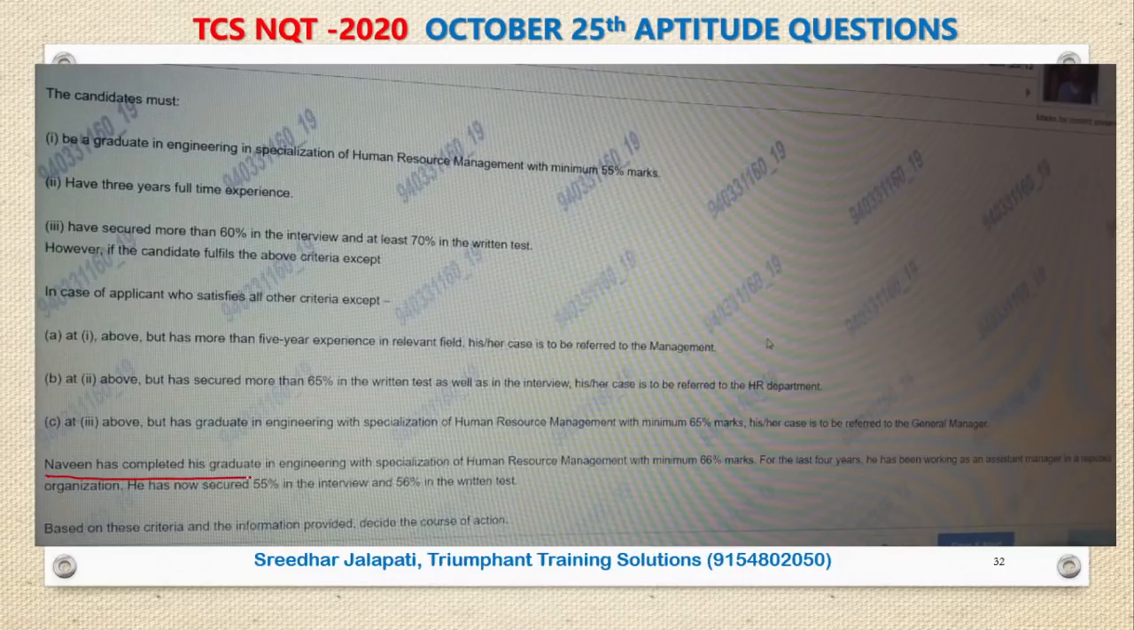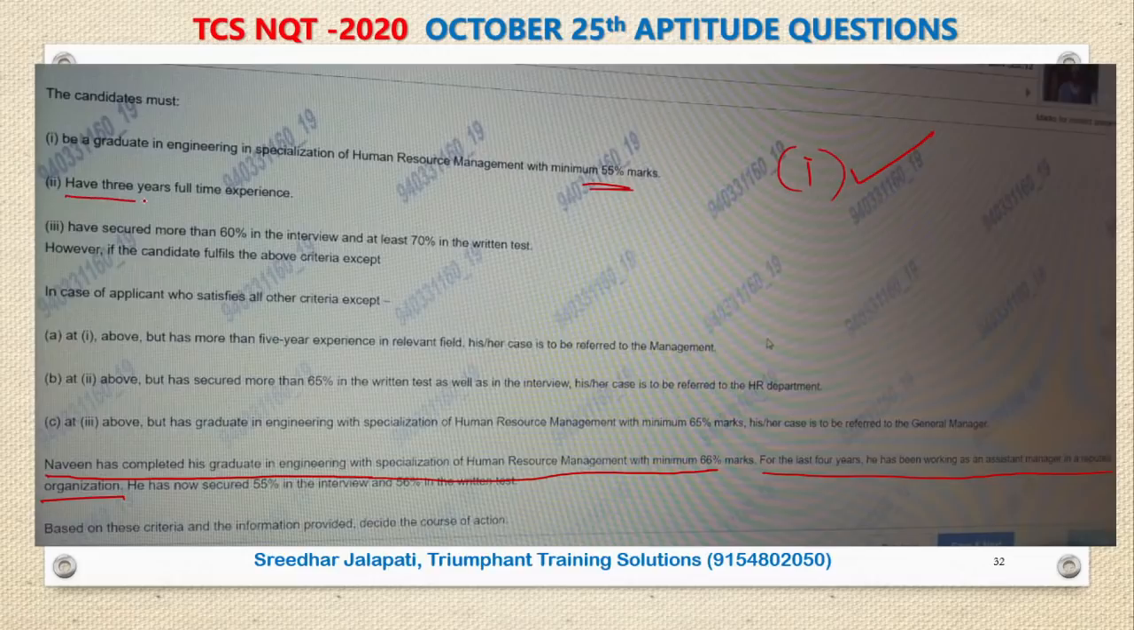Naveen has completed his graduation in engineering with a specialization in human resource management with minimum 66% marks. What is the first condition? He should be a graduate in engineering with specialization in human resource management with 55% marks. That means he satisfied the first condition. Second, for the last 4 years, he has been working as assistant manager in a reputed organization. So he has 4 years of experience.